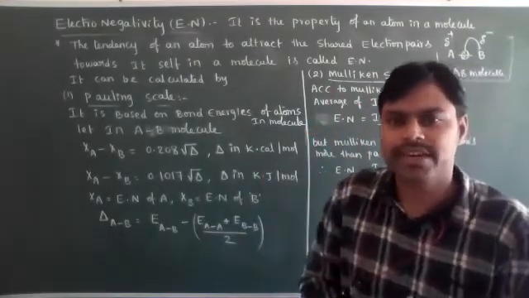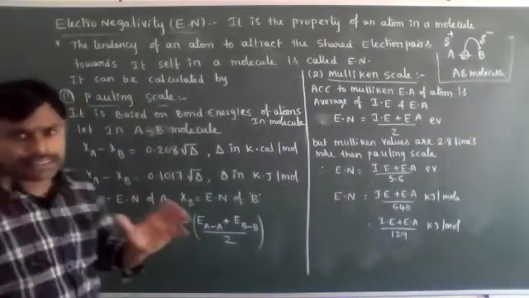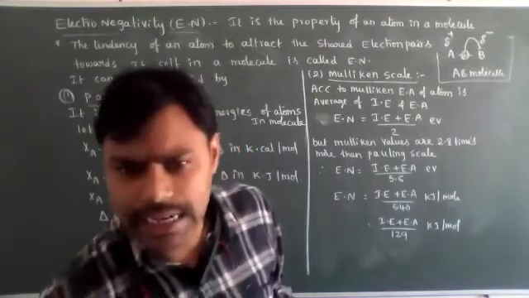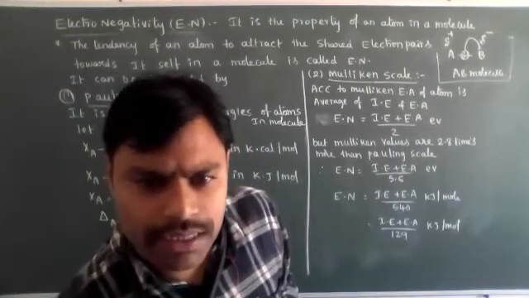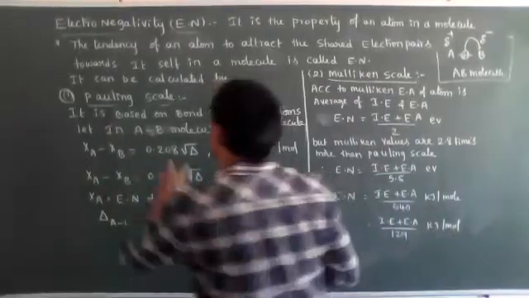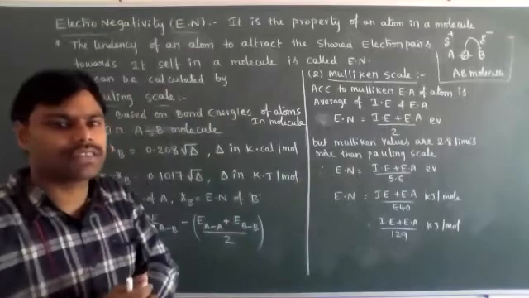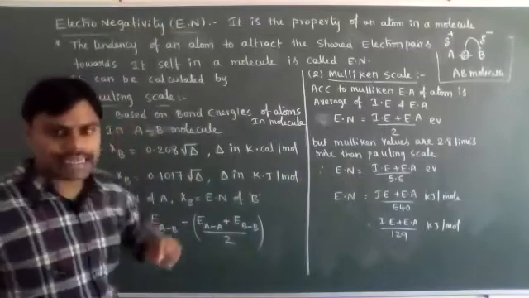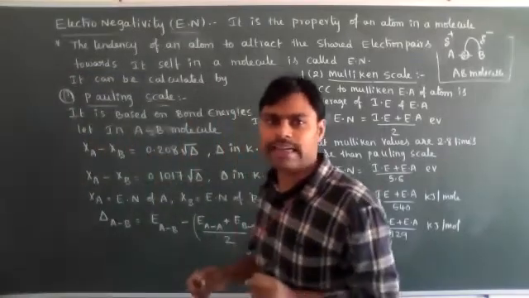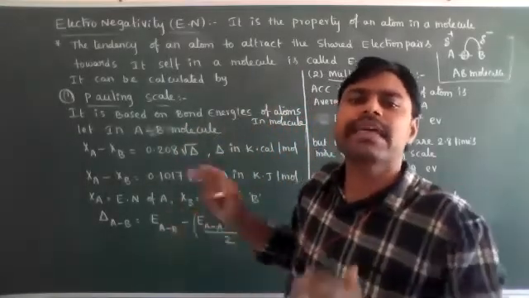Okay students, it's very clear. Now let's see the Pauling scale. Pauling is the name of the scientist who calculated it, which is why it is called the Pauling scale. Now, according to Pauling, how did he calculate the electronegativity of atoms? Pauling calculated the electronegativity of atoms based on the bond energies of an atom in a molecule.